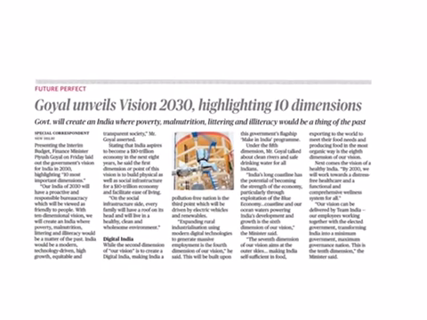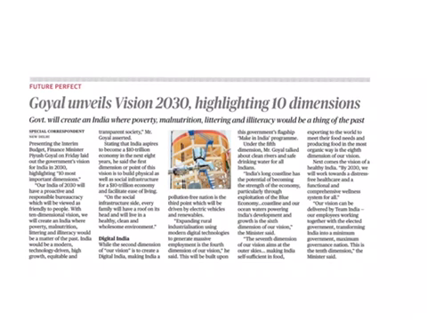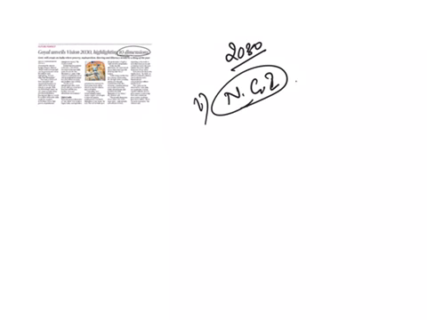And the next article is Goyal unveiled Vision 2030 highlighting 10 dimensions. Here we should know what are those 10 dimensions. The 10 dimensions of vision for India of 2030 are: The first one is next generation infrastructure in order to provide ease of living. The next one is Digital India. This can be achieved by reaching every corner of the economy and every citizen.